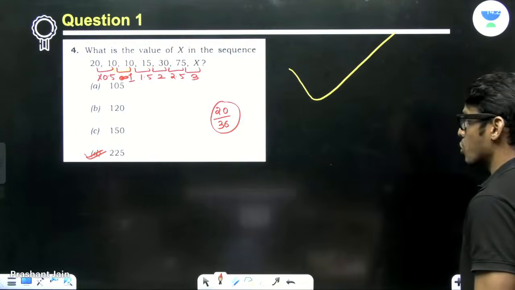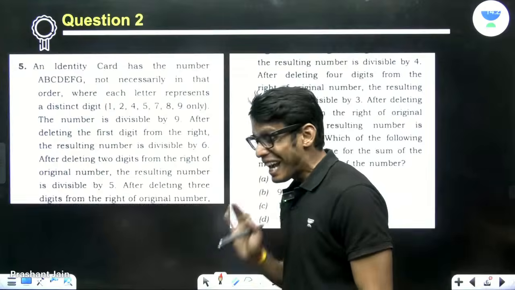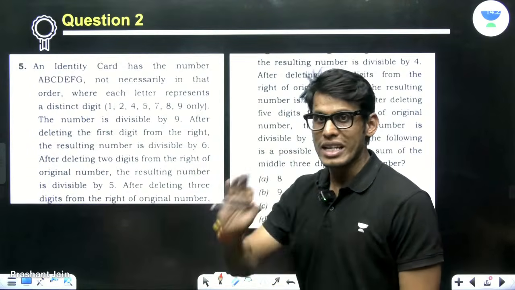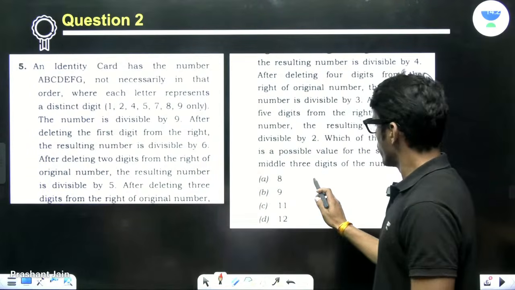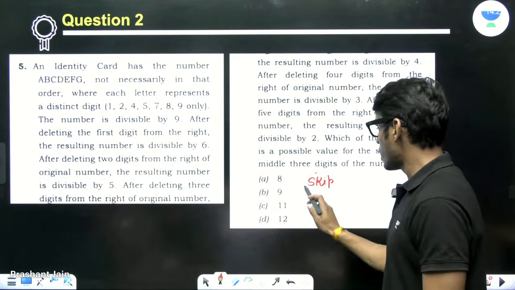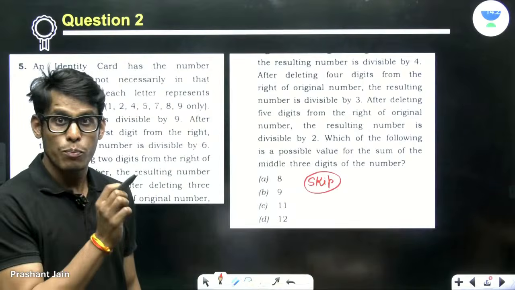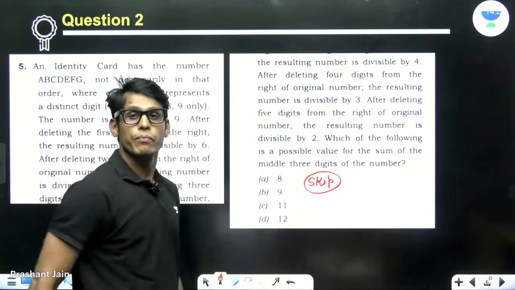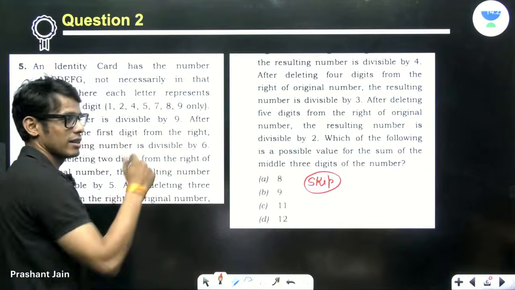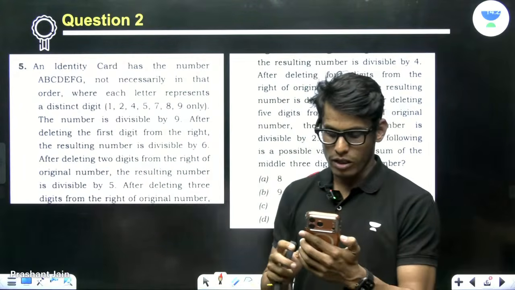So let's do the second problem. Can I say that it is very safe to skip this problem? We'll simply skip this problem. See, this is the beauty of this session. We'll not be doing all the problems. I will teach you which problem to skip. This is a skippable problem. It is not a problem, it's an essay, is it not?